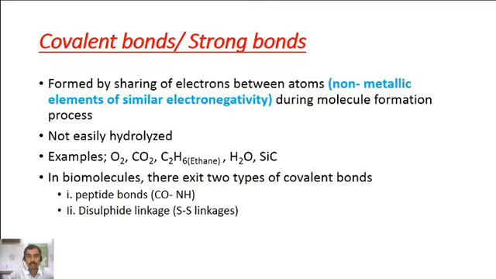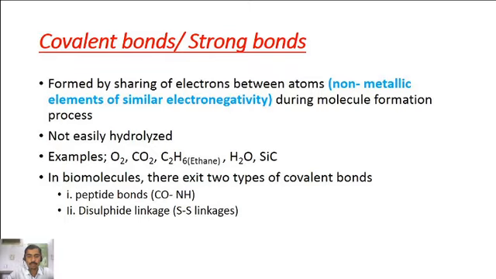In biomolecules, covalent bonds exist in two different forms, or in simple words, the covalent bonds are classified into two types: peptide bonds and disulfide bonds or linkages.